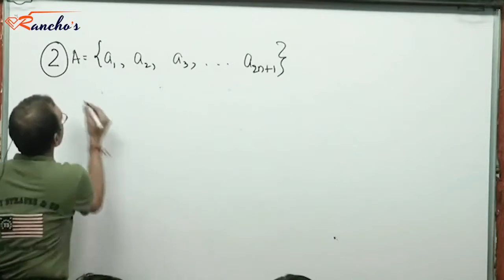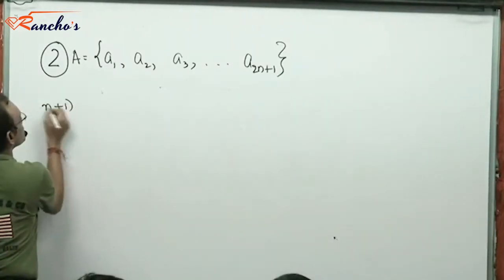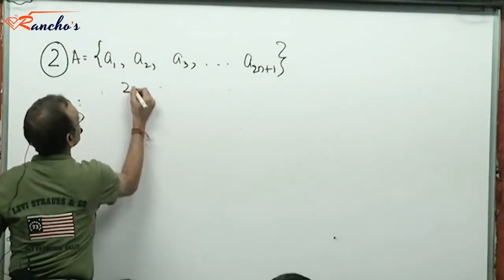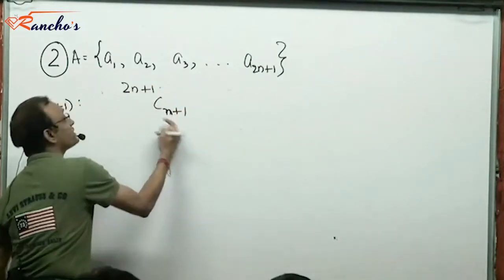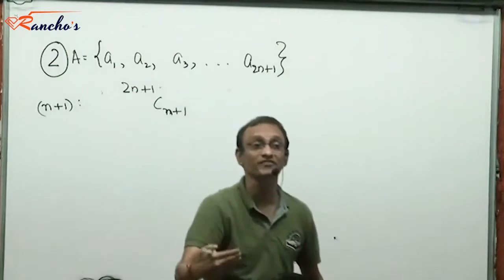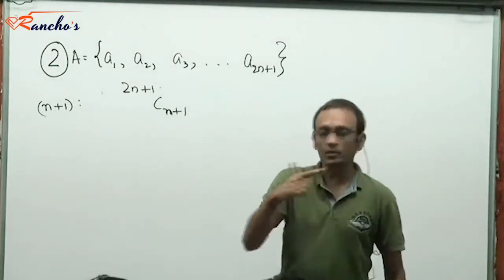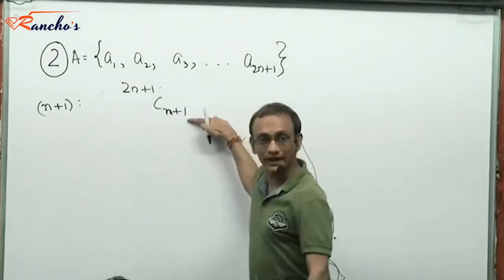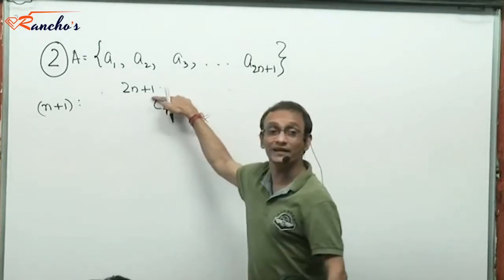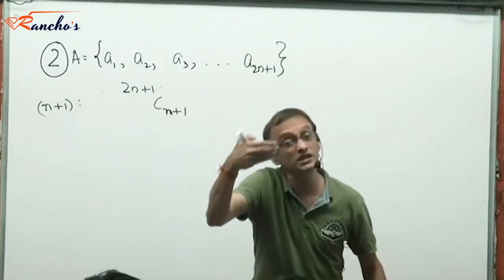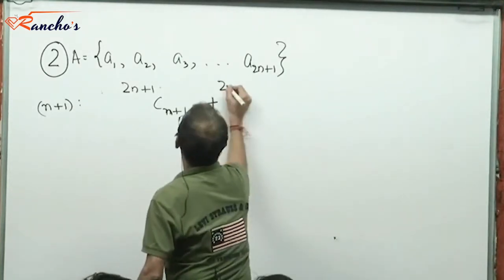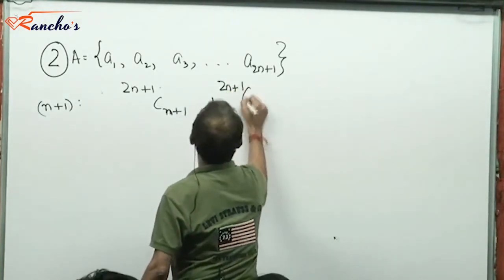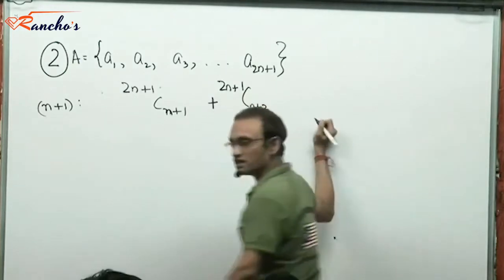That means a subset with n plus 1 elements would be how much? How many subsets with n plus 1 elements? The number of ways in which you could select n plus 1 elements from 2n plus 1 available would give you the number of subsets with n plus 1 elements. Similarly, number of subsets with n plus 2 elements is this.